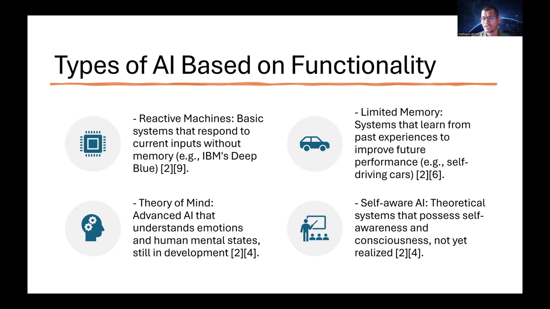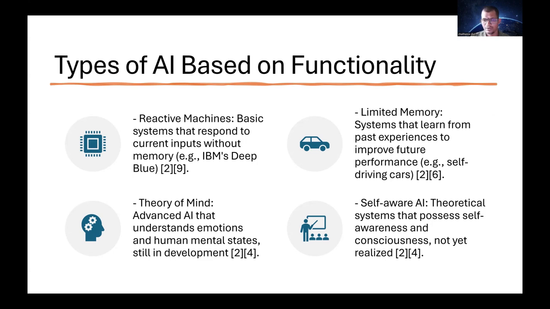There are self-driving cars. These self-driving cars will learn from the traffic and they will adjust the course based on their learning. This is also called machine learning. The machines will try to learn from real-time issues and then they will act accordingly. So this kind of behavior is what is called limited memory. They have limited memory, so they will act accordingly and they will do the remaining tasks.